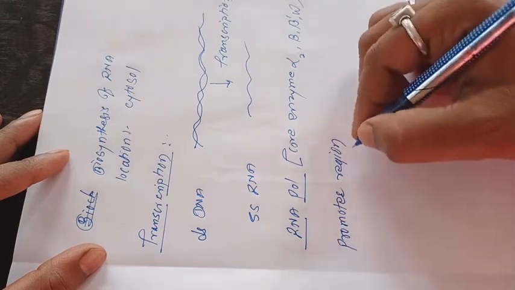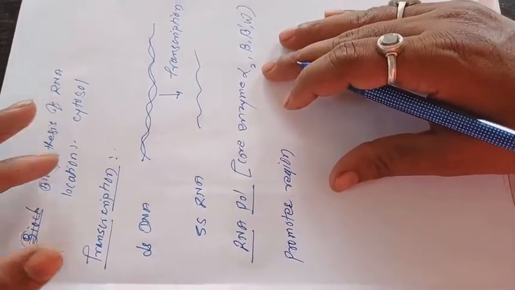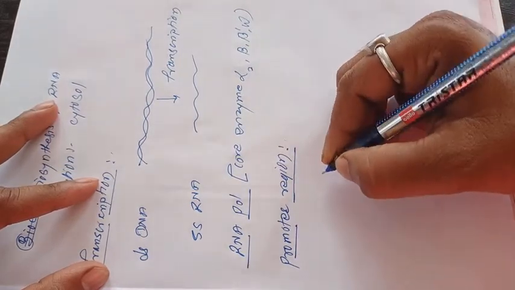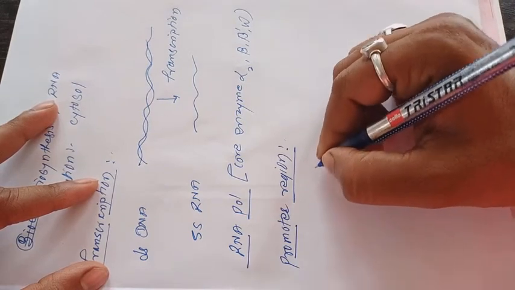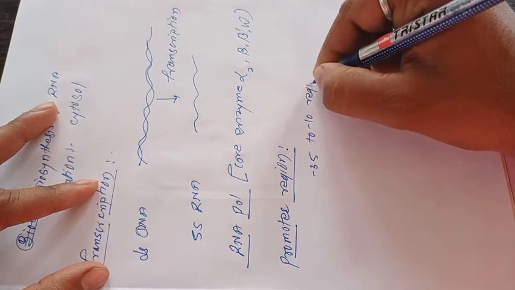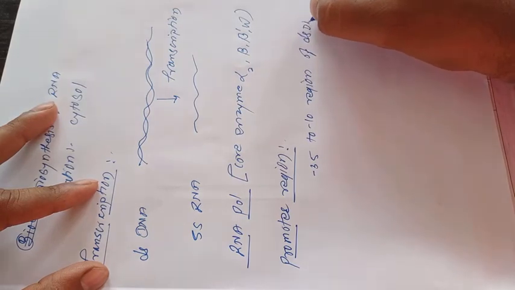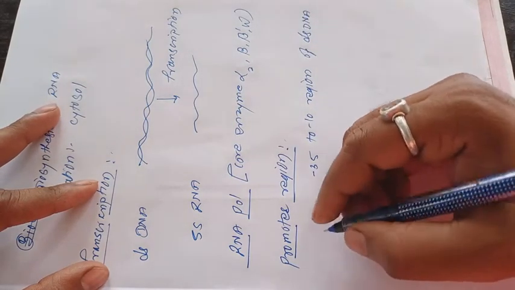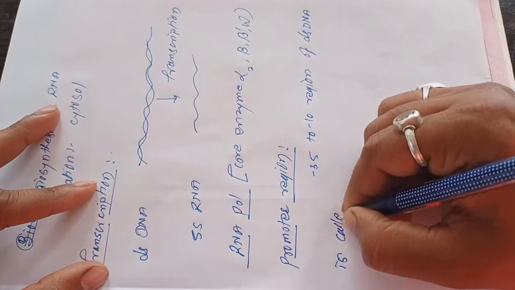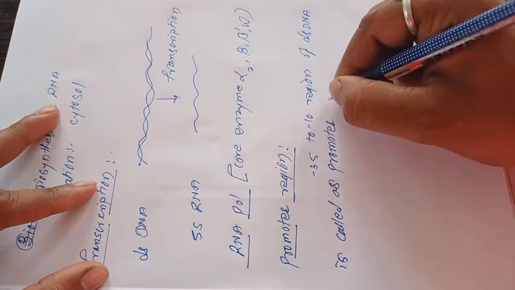In the case of the prokaryotic cell, the RNA polymerase is unable to bind to the promoter region by itself. So what is meant by the promoter region? It is a specific region that consists of the minus 35 to minus 10 region of the double-stranded DNA. The minus 10 to minus 35 region of the double-stranded DNA is called the promoter region.